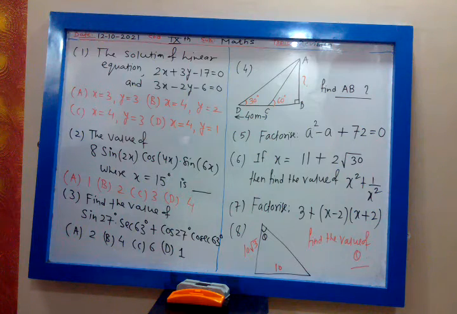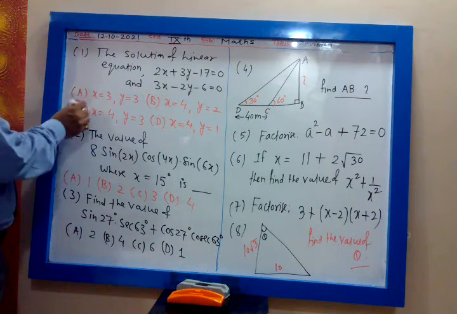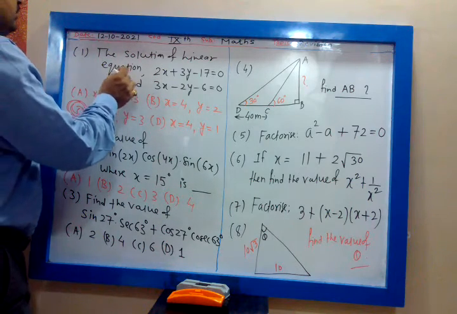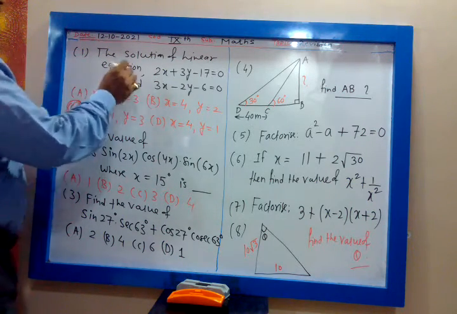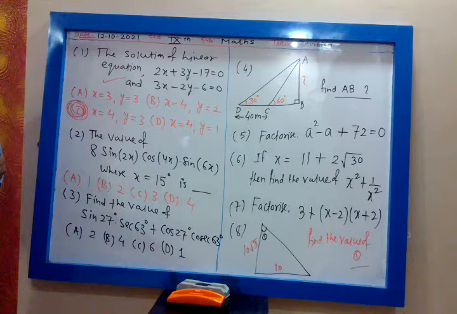Okay, x is 4, y is 3. x is 4, y is 3 means option number C, correct? So we have solved this already. So now C is the correct option. Okay, you can use any method. Send me the answer of the second.